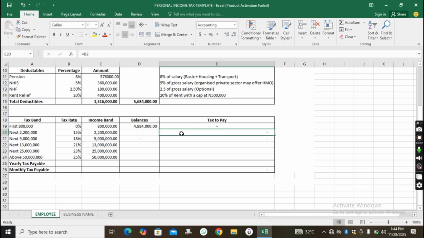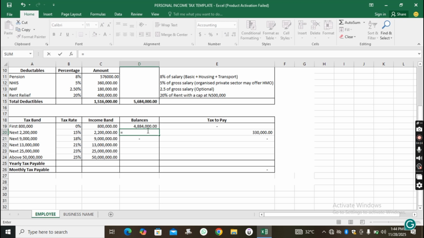15%. So we'll come here, we'll do equals 15% of 2.2 million. And this is what it will give us. So it means that on the next 2.2 million, the person is paying 330,000 naira as tax. So we'll now subtract 2.2 million from this 4.8 million. So we'll come here and say equals 4.8 million minus 2.2.